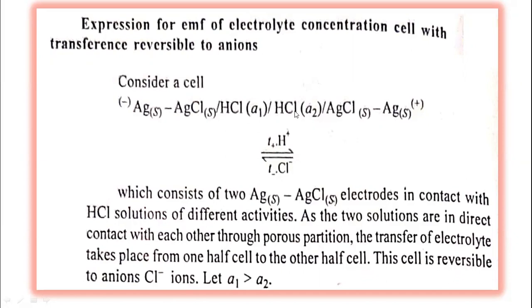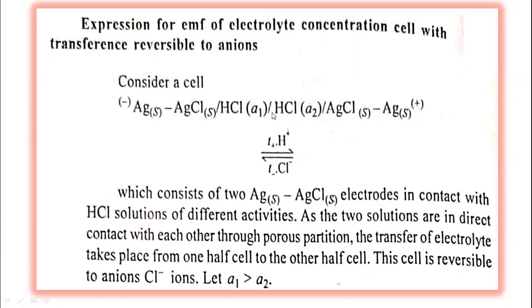A2. So as the two solutions are in direct contact with each other through a porous partition, the transfer of electrolyte takes place from one half cell to the other half cell. Because in an electrolyte concentration cell with transference, there is a transfer of electrolyte from one half cell to the other half cell.